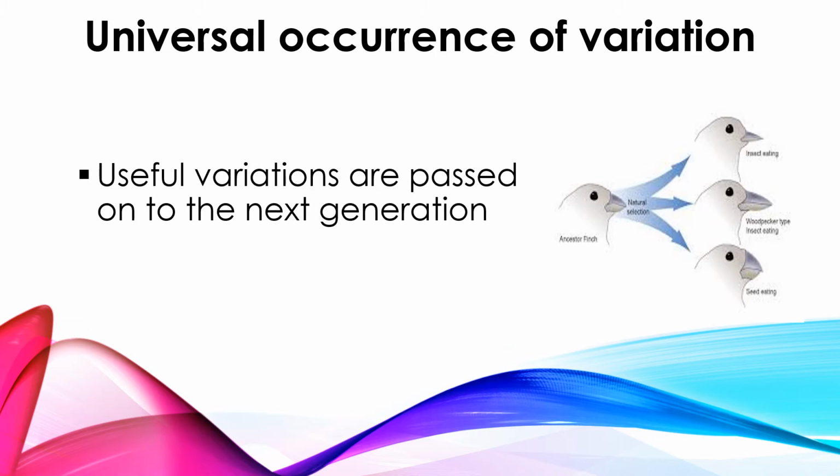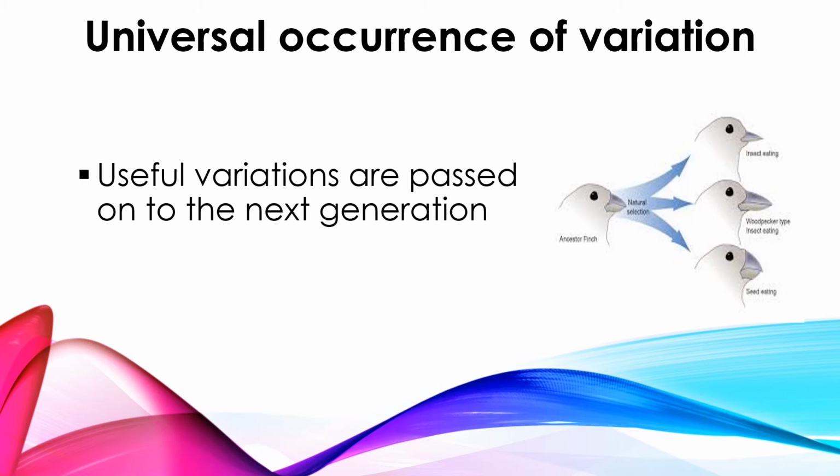So anyhow, these modifications arise because of the changing environment. If it wants to survive, of course it has to modify itself, right? So the big size changes from the normal, right? And the point he's trying to say at last is that useful variations are passed on to the next generations. Variations will be produced by various organisms.